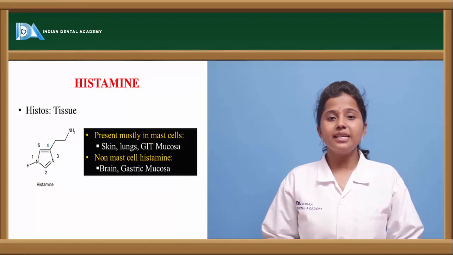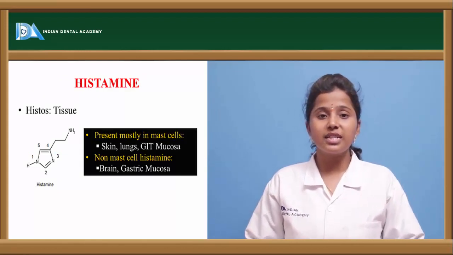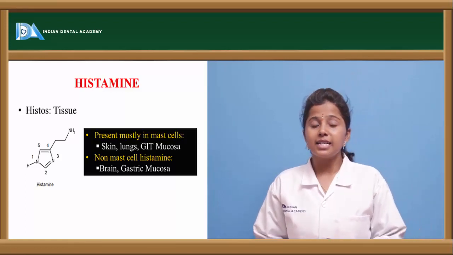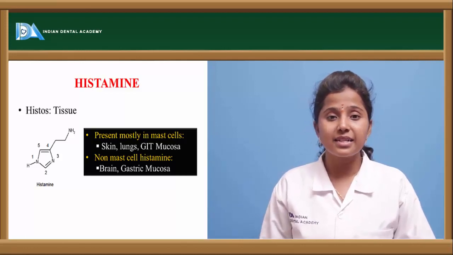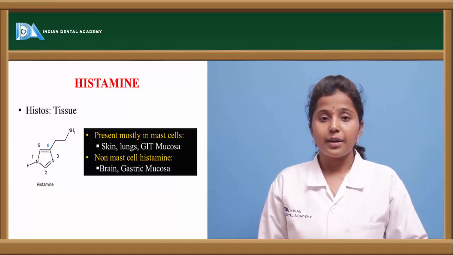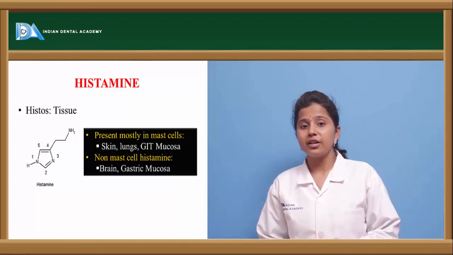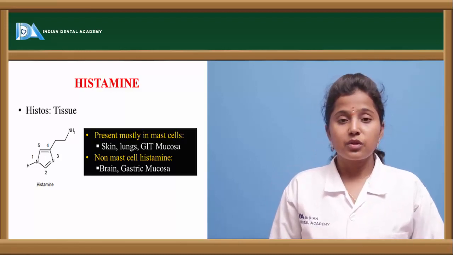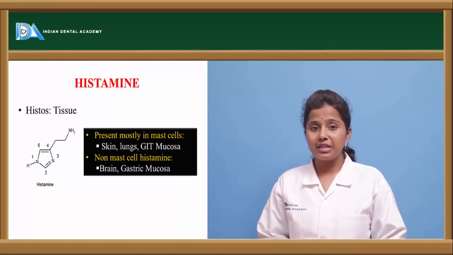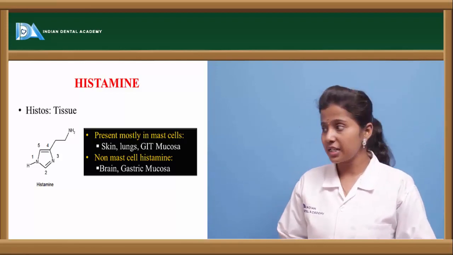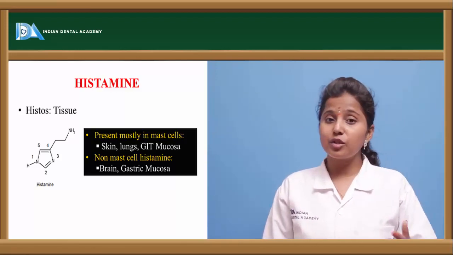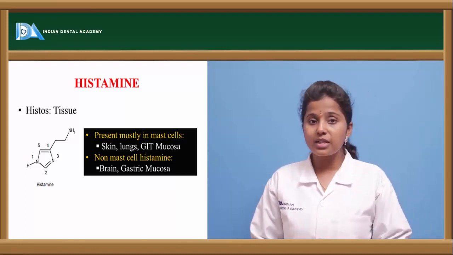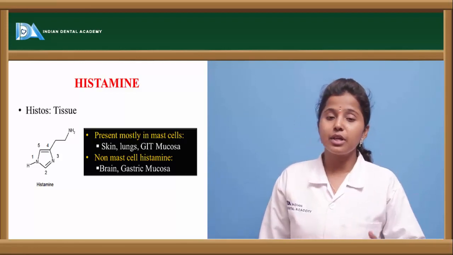So histamine is a type of amine autocoid which is released from the tissues, and this histamine is released from mast cells which are present all over the body, and mainly from mast cells which are present in skin, lungs, and GIT mucosa. So major histamine is released from the mast cells present in skin, lungs, and GIT mucosa, as well as from other cells also. Apart from mast cells, histamine is released also from other cells present in the brain as well as gastric mucosa.